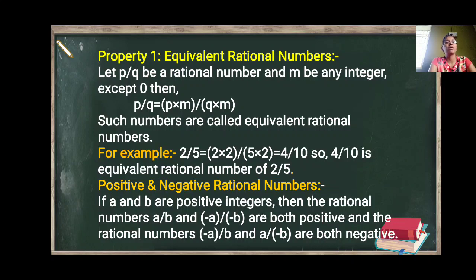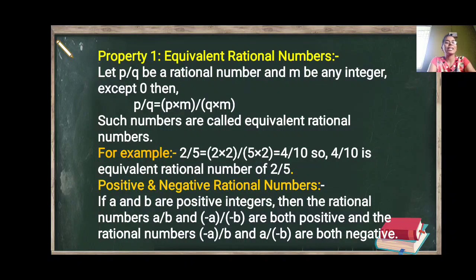Let p upon q be a rational number and m be any integer except 0, meaning m should not be equal to 0. Then p upon q can be written as p multiplied by m divided by q multiplied by m, meaning we have to multiply m to both numerator as well as denominator. Such numbers are called equivalent rational numbers. For example, 2 upon 5. If we multiply both the numerator, that is 2, and the denominator, that is 5, by 2, then we get 4 upon 10. So 4 upon 10 is an equivalent rational number of 2 upon 5.